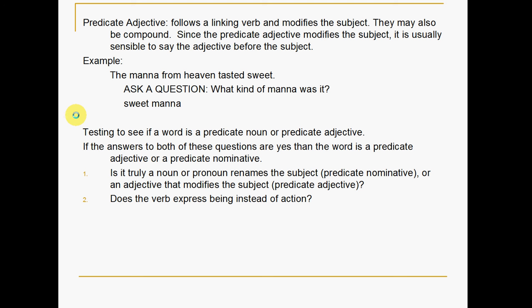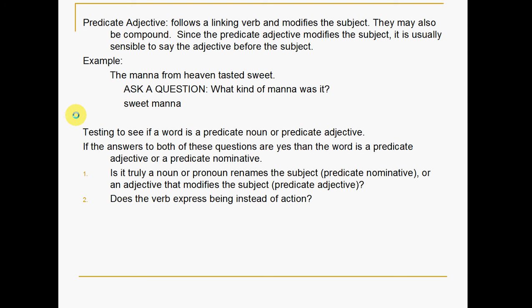Next, we can ask two questions to decide if we have a predicate noun or a predicate adjective. If the answers to both of these questions are yes, then the word is a predicate adjective or a predicate nominative. First question that we need to say yes to, is it truly a noun or a pronoun that renames the subject, which is a predicate nominative?